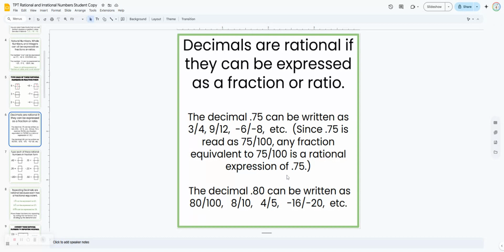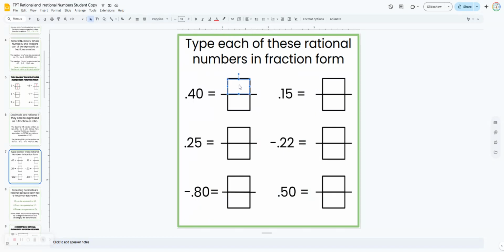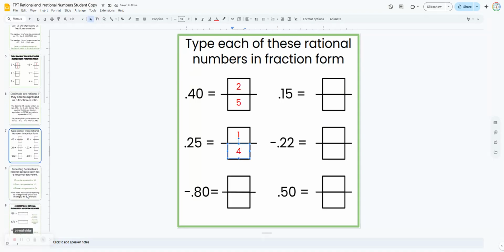And then these decimals can be expressed also as fractions, and they're going to do that on the next slide. So this one could be 2/5 or 4/10. This one could be 1/4. These can all be expressed as fractions. So students are going to type those in.